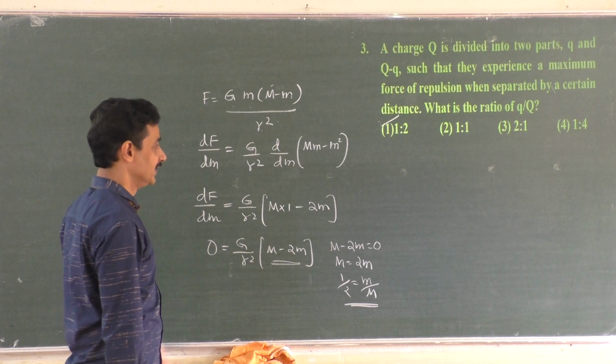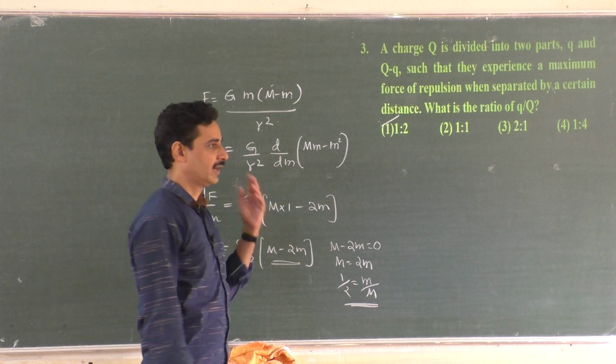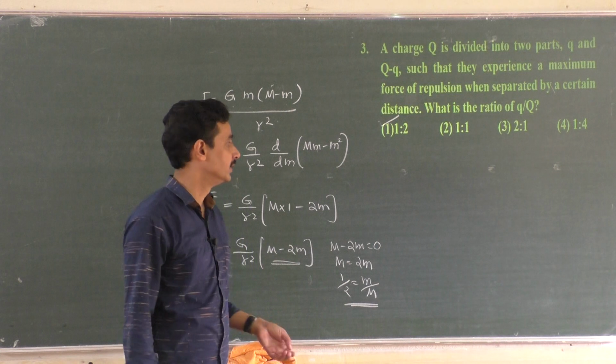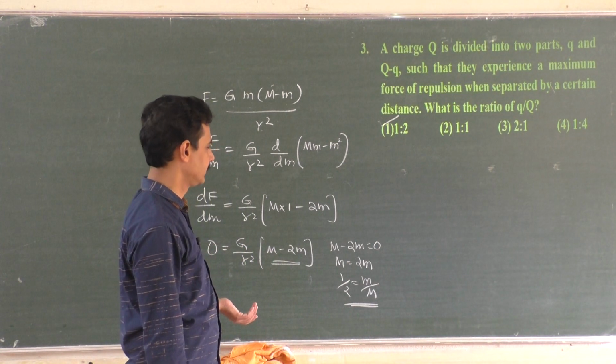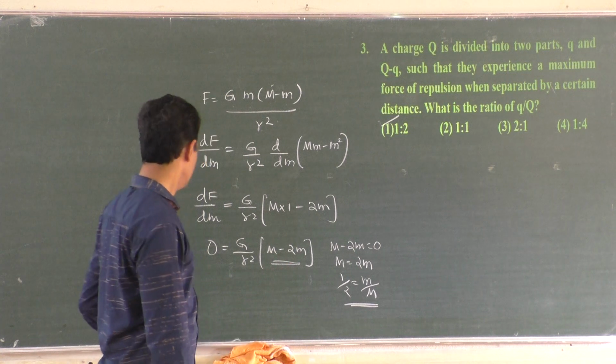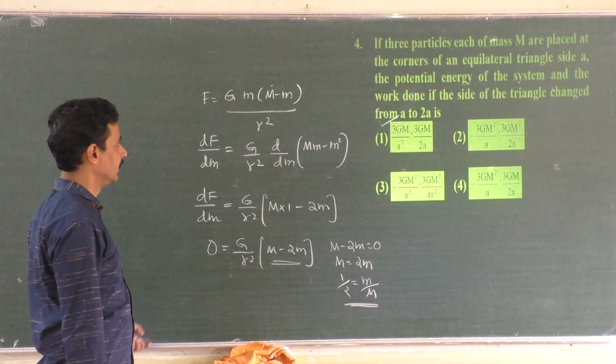Yeah, that's all. Same problem is given here, so I have given the equivalent problem also. A charge q has to be divided into equal parts. What is small q by capital Q? That is half. Right.